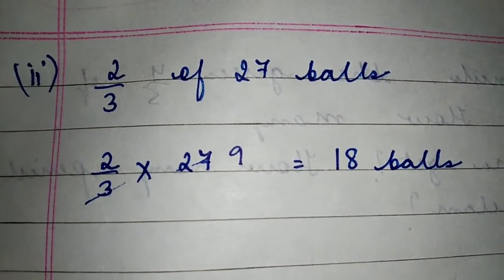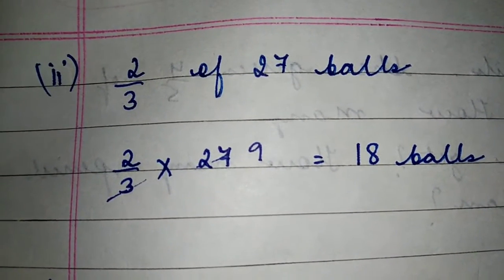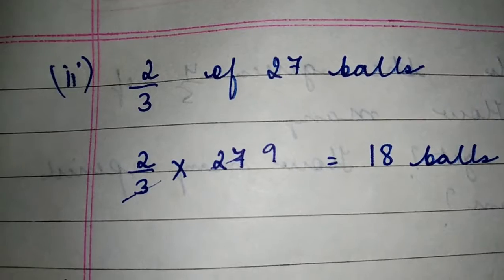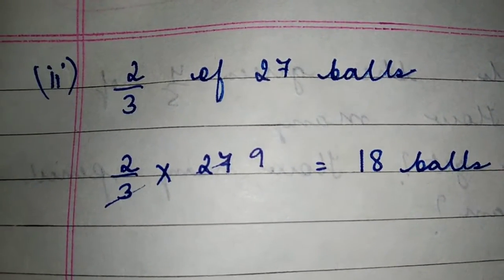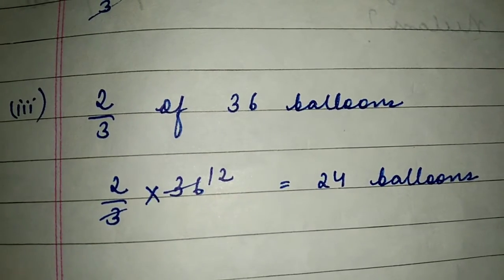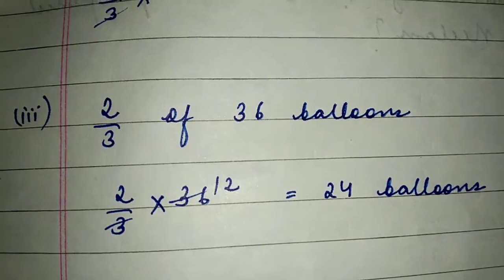Second question, 2 by 3 of 27 balls. So 2 by 3 into 27. 3 nines are 27 and 9 into 2 is 18. So the answer is 18 balls. 2 by 3 of 36 balloons. So when we solve this, we would get 24 balloons.